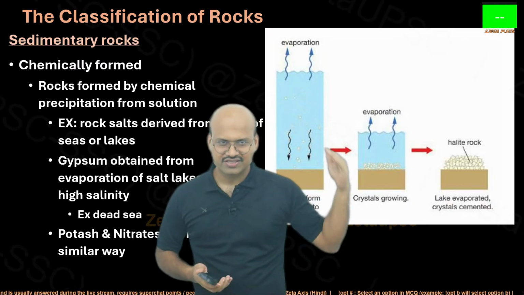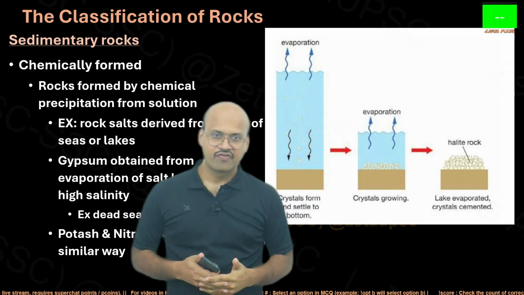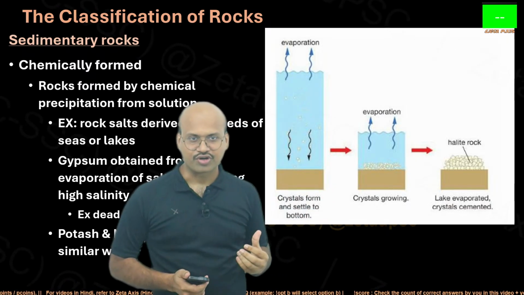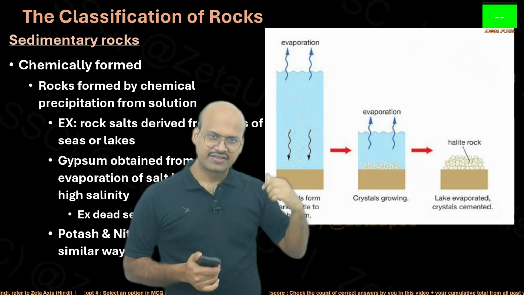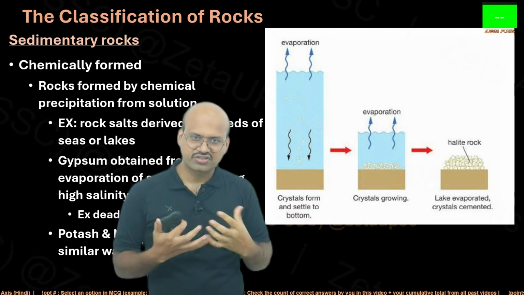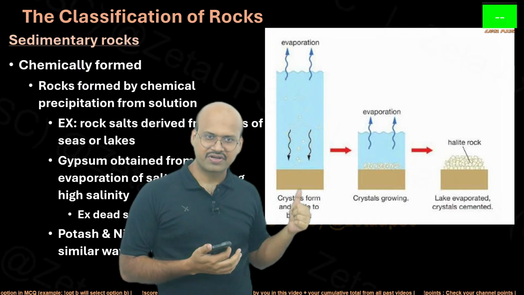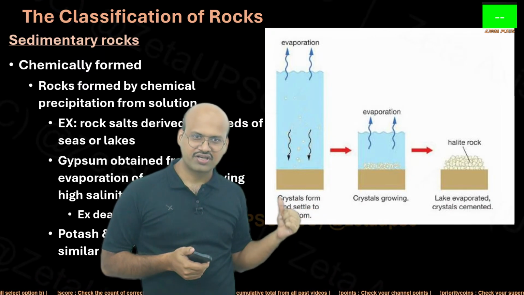Suppose there is this water, a lake or a very big pond, and now there is evaporation. Because of the evaporation, some of the minerals in that lake water start to become concentrated, and then they start crystal formation.